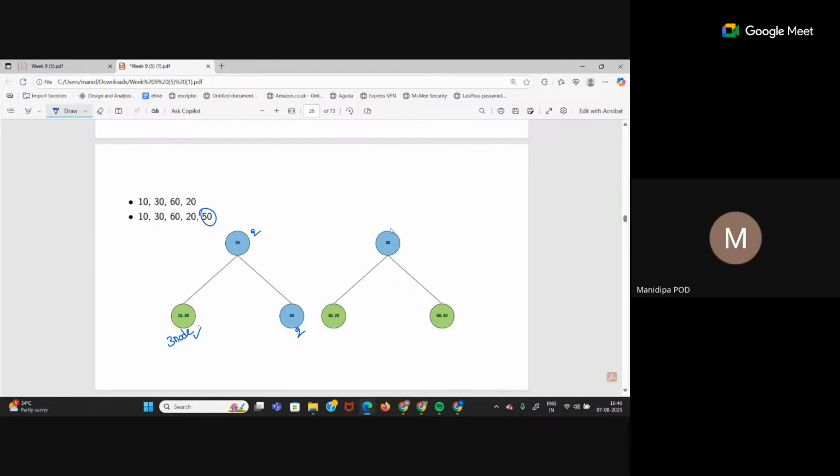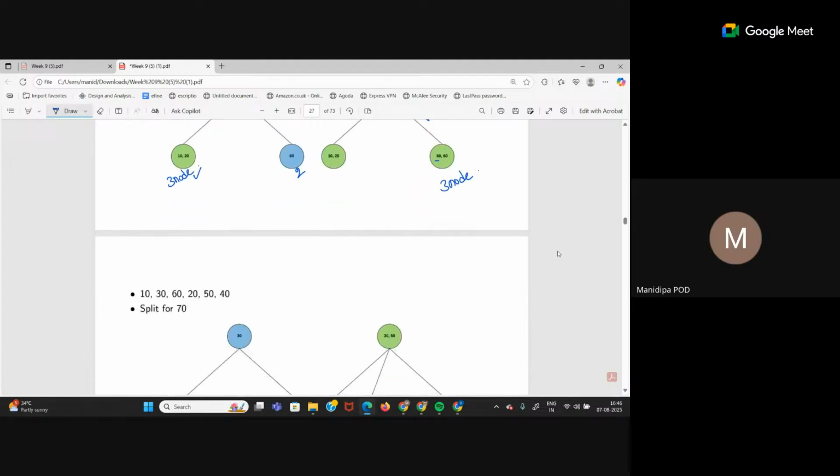50 is greater than root node. That means come to right child. Right child has 60. 50 is less than 60. So 50 will be included in the left hand side of 60. Now this is also a 3 node. Both are 3 nodes. But we are not going to split until we have a 4 node.